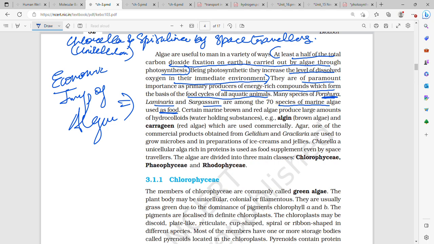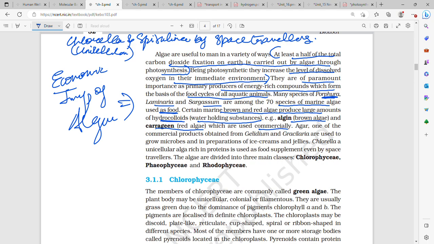Among the species, there are about 70 species of marine algae which can be used as food, such as Porphyra, Laminaria, and Sargassum. Certain marine brown and red algae produce large amounts of hydrocolloids. What are hydrocolloids? They are water holding substances, for example algin, from brown algae, and carrageen, from red algae. They are used commercially.